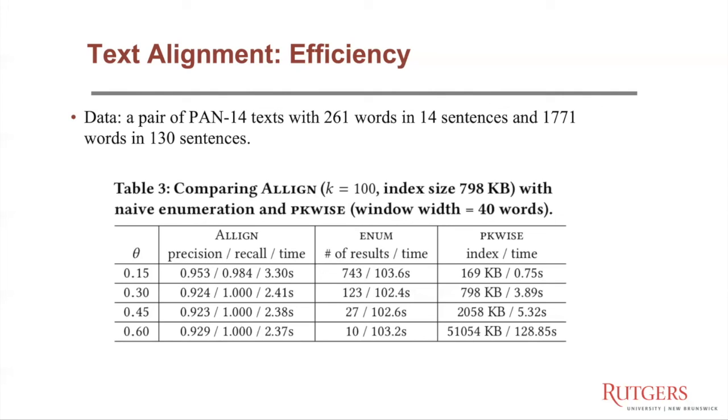In contrast, our method, Allign, only took 2 to 3 seconds.